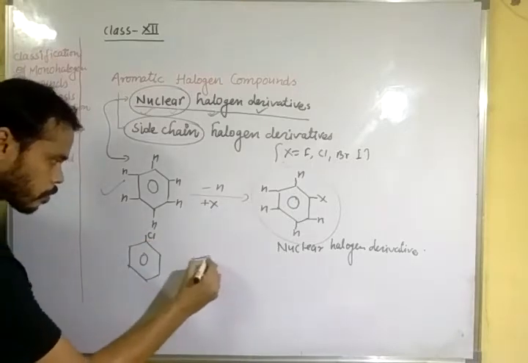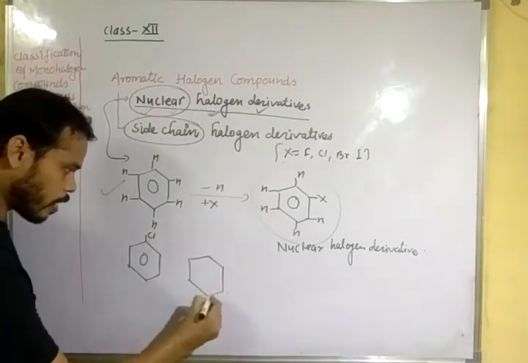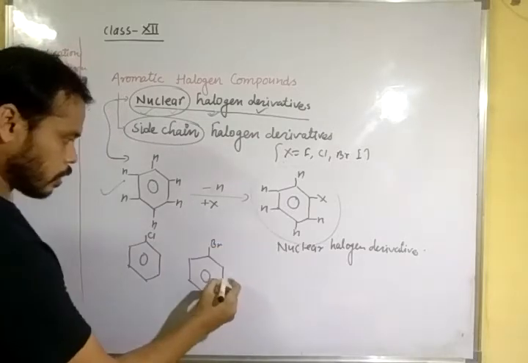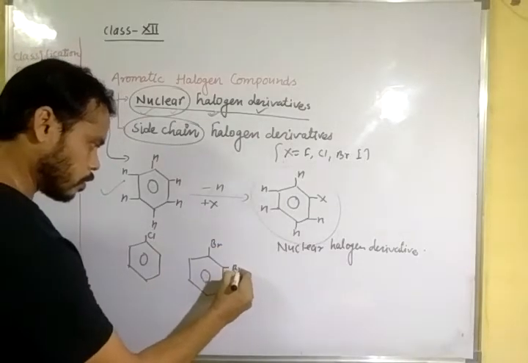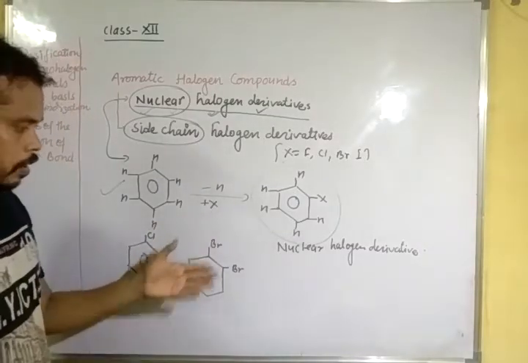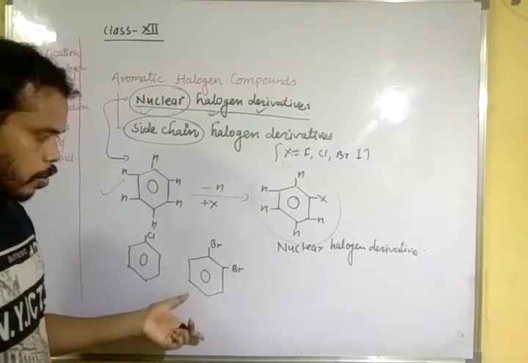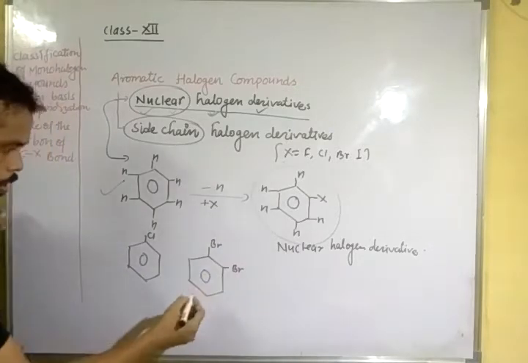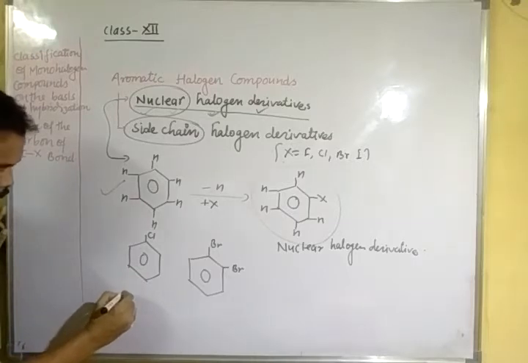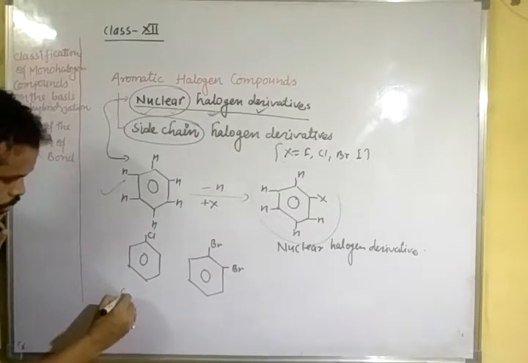Like this, two hydrogens can be replaced from the benzene ring by halogen atoms to form dihalo compounds. The name of this compound is chlorobenzene.